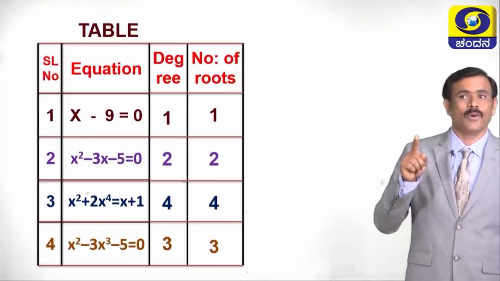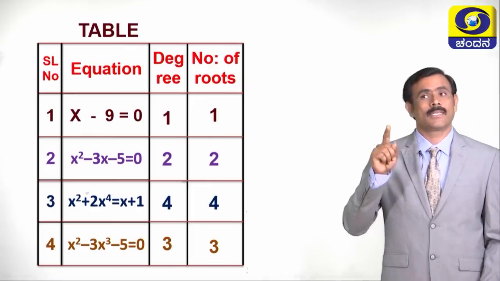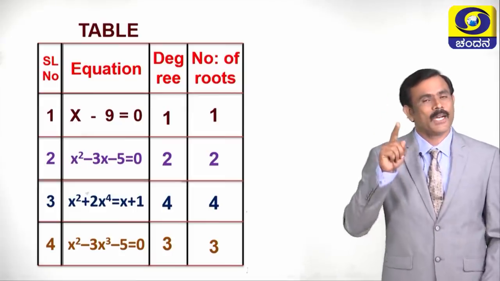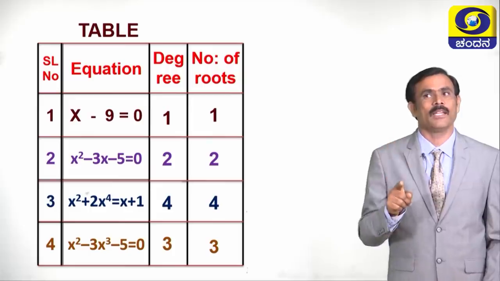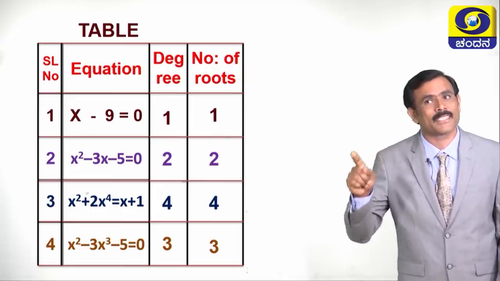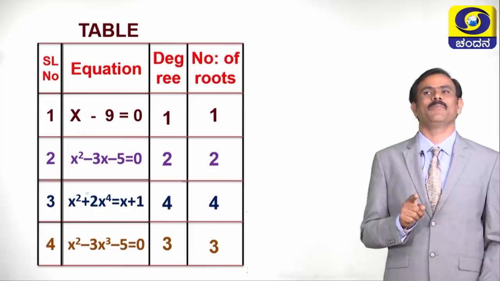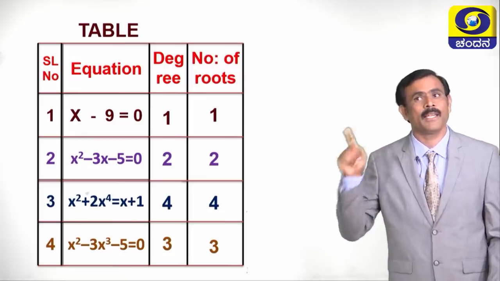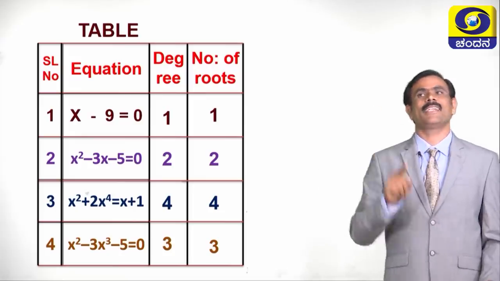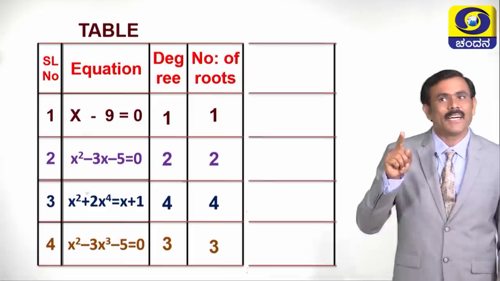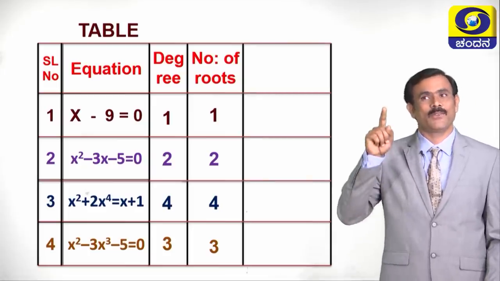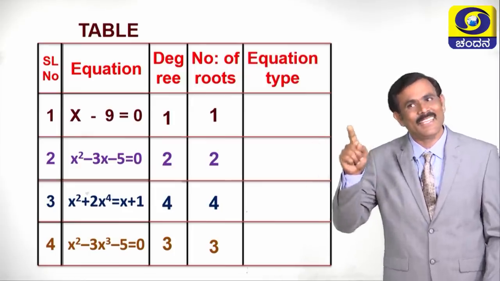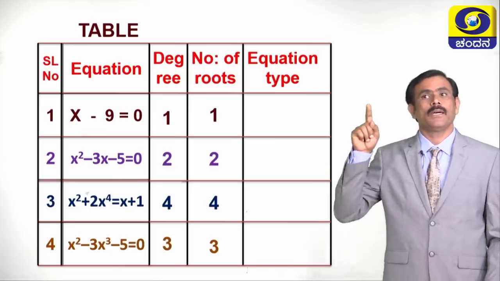Children, you also learnt the types of polynomial based on its highest degree. If the highest degree of a polynomial is 1, what type of polynomial is it called? Good, linear polynomial. If the highest degree of the polynomial is 2, what type of polynomial is it? Quadratic polynomial. Similarly, if the highest degree of an equation is 1, what type of equation is it? Linear equation.